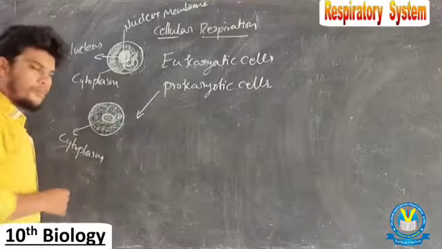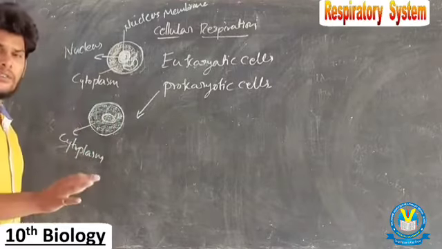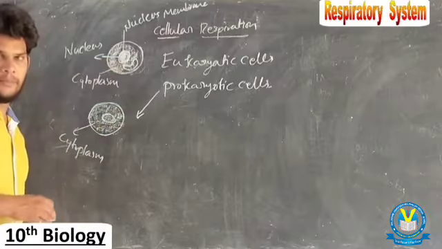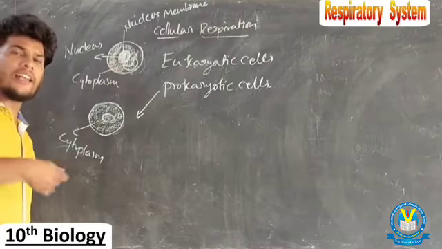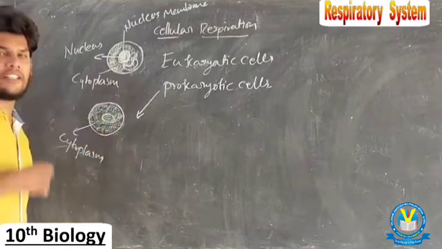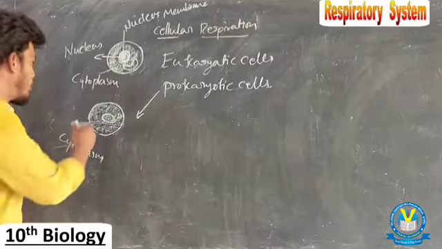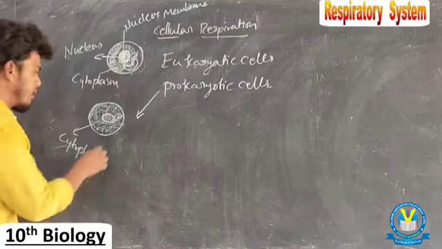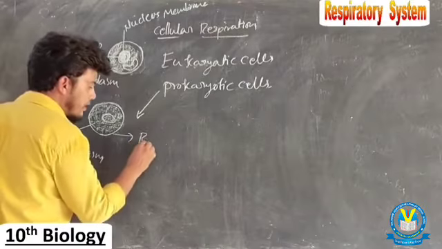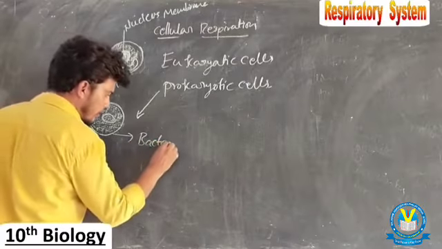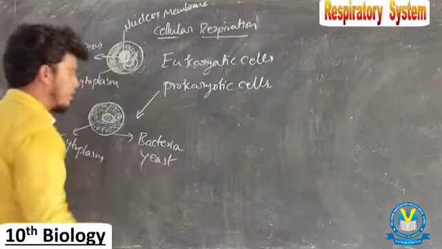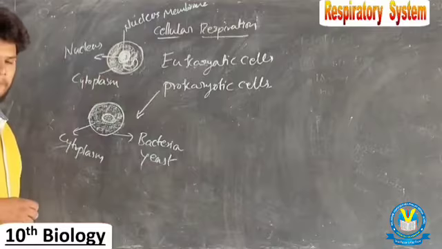Nucleic matter is there, but it is not a clear nucleus. There is no boundary around it. It means the nucleic matter is mixed in the cytoplasm. These are prokaryotic cells. The best examples of prokaryotic cells are bacteria and yeast.